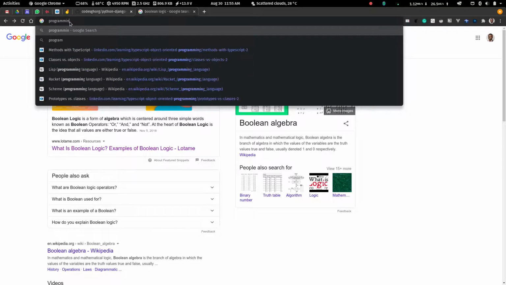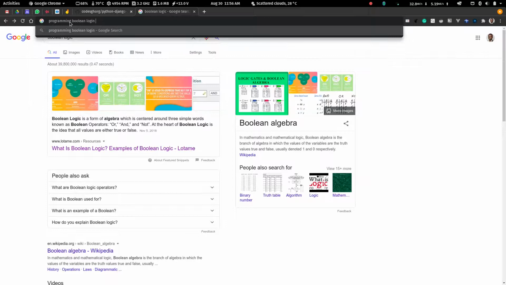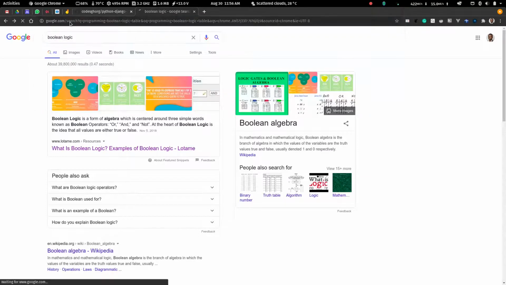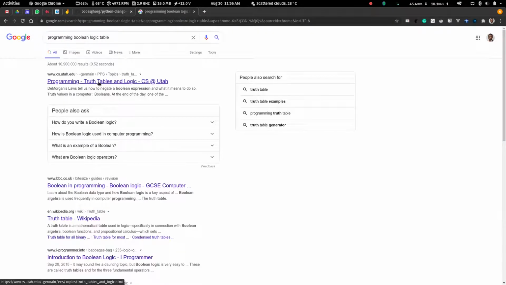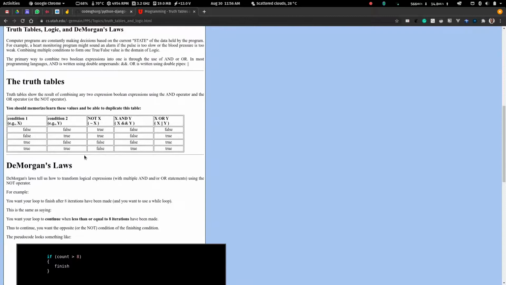Let me see. Programming Boolean logic table.